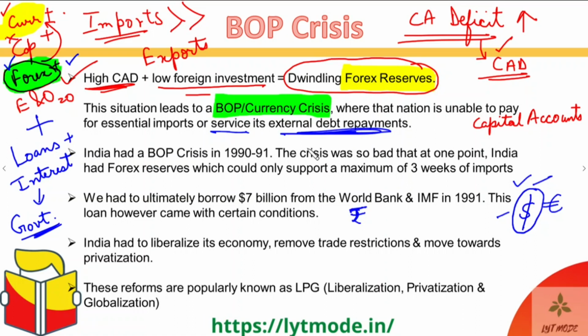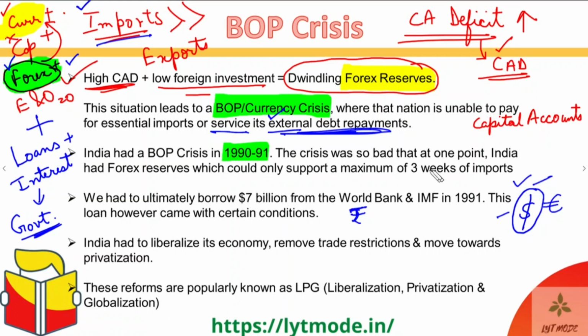And now we get into such a complex situation that we do not have any money to fund our imports, or to pay back the loans that we have already taken. To fund our imports we need loans, but we are already not able to pay back our previous loans. How will we get new loans, right? So this is a point of total crisis for a country, and India had a similar kind of BOP crisis in 1990-91, or the financial year 91 as you might call it.